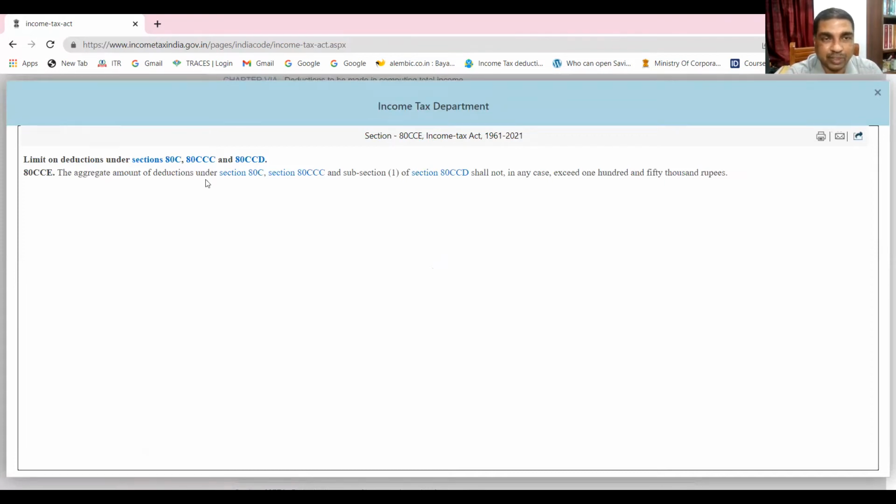Aggregate amount of deduction under sections 80C, 80CCC, and 80CCD shall not exceed 1,50,000 rupees. That means deductions under these three sections, mind you, these three sections only, together are restricted to how much? 1,50,000. Is it clear to you? Yes, sir.